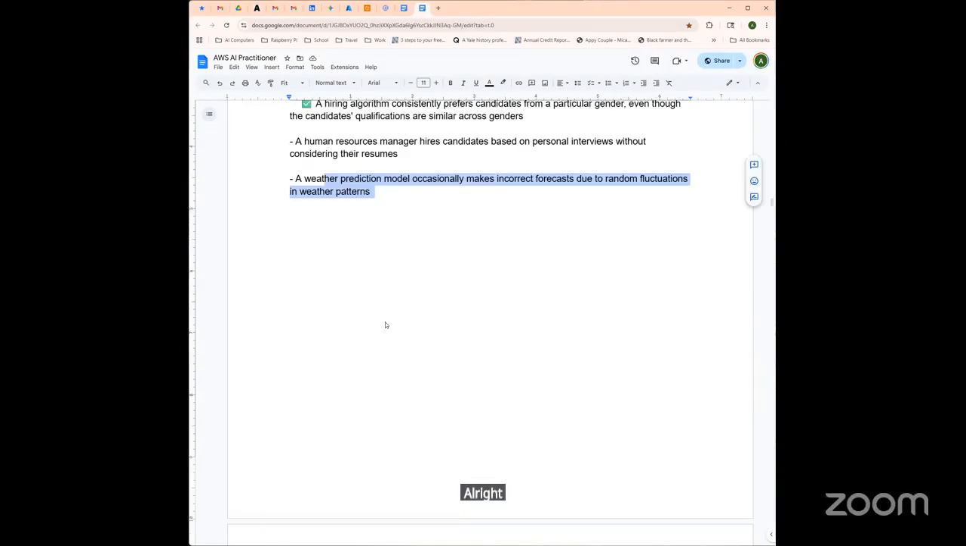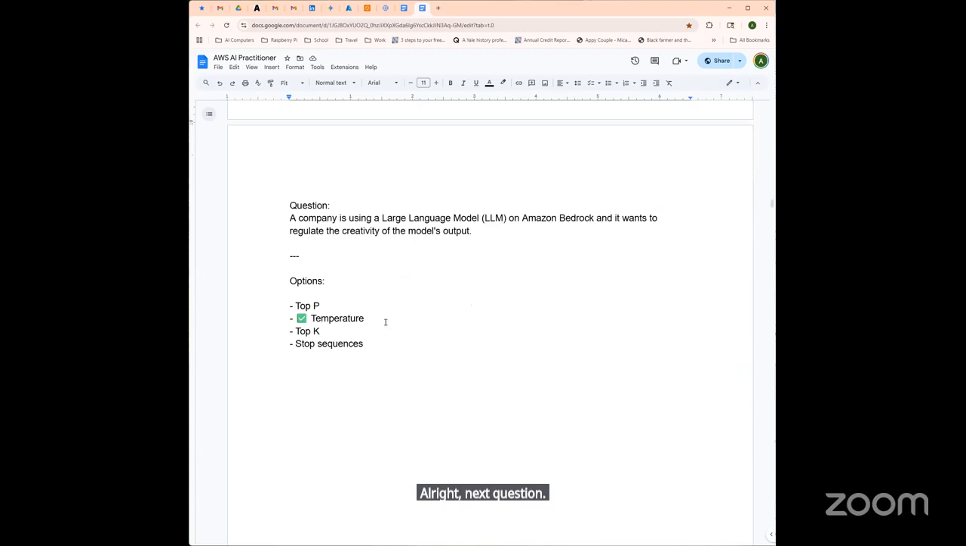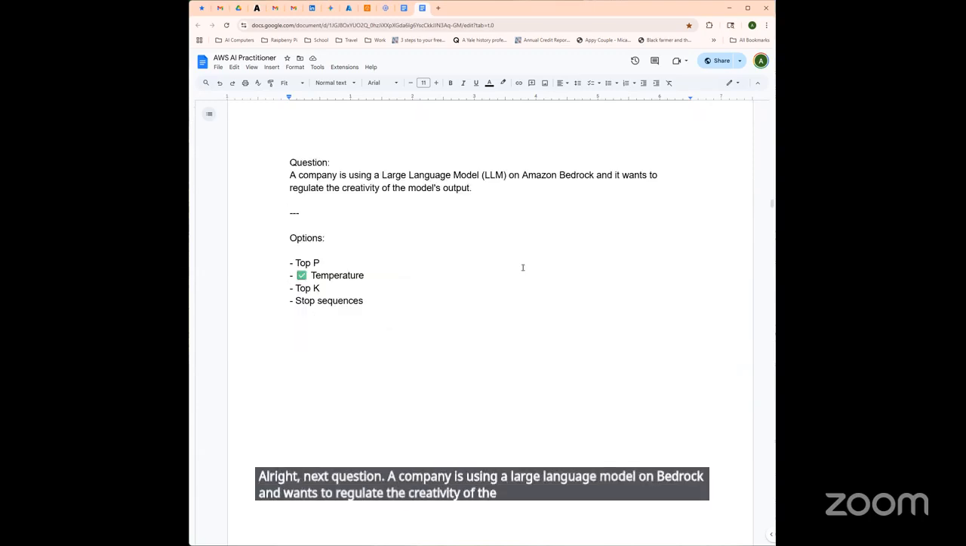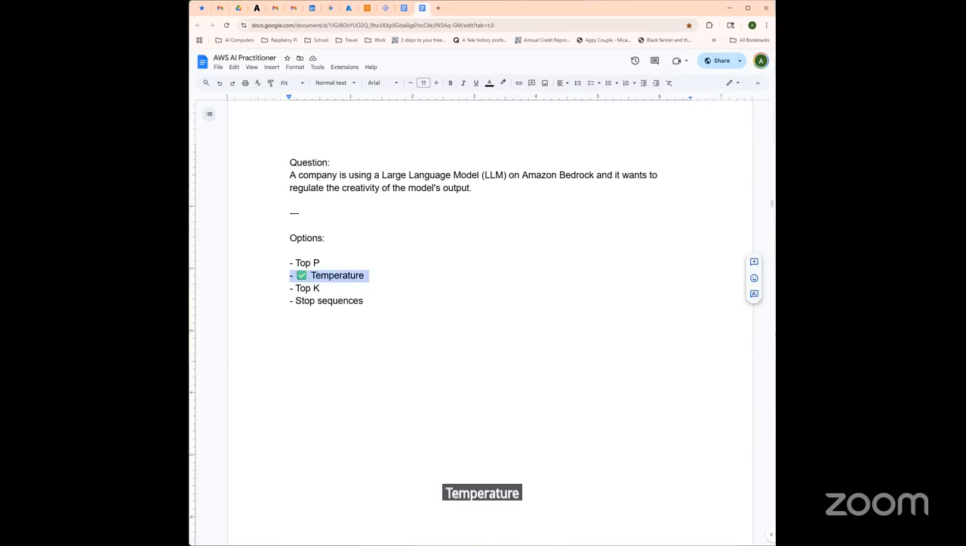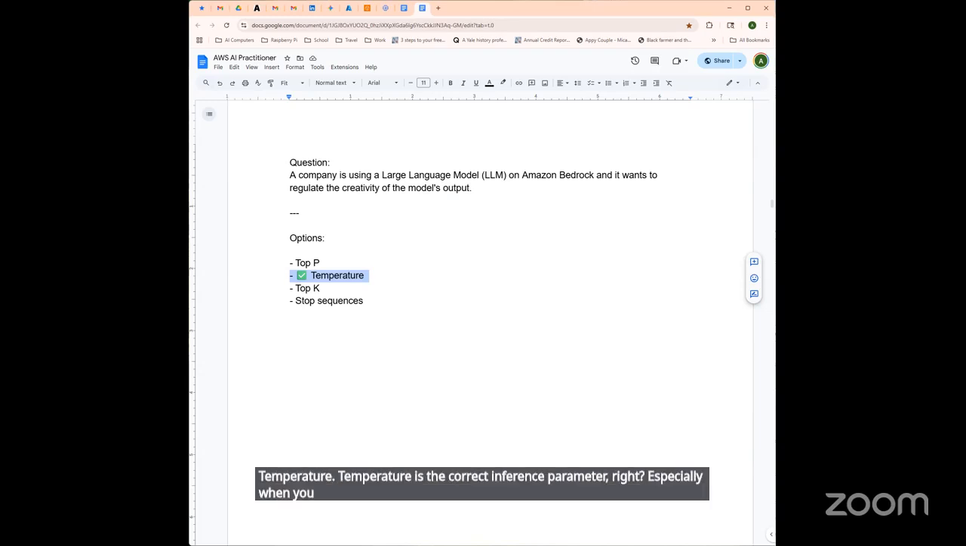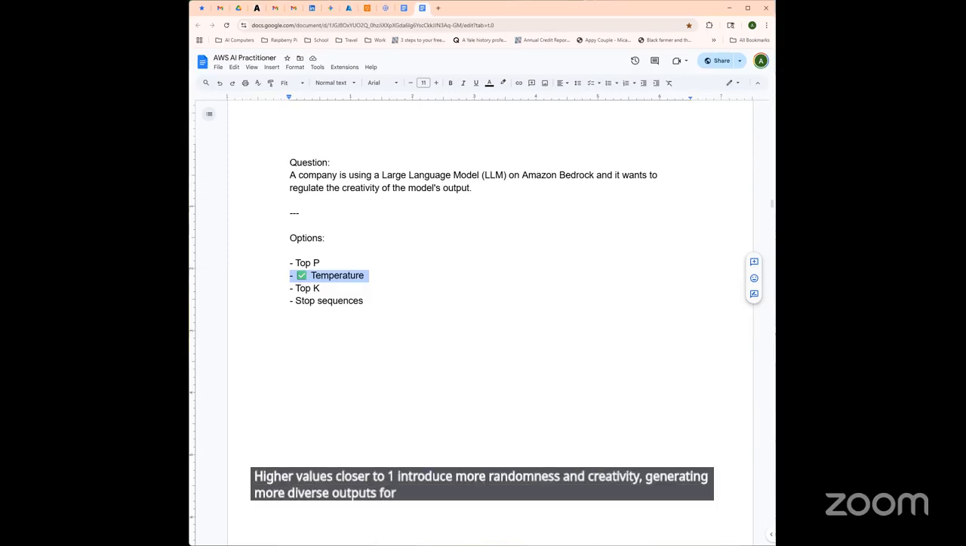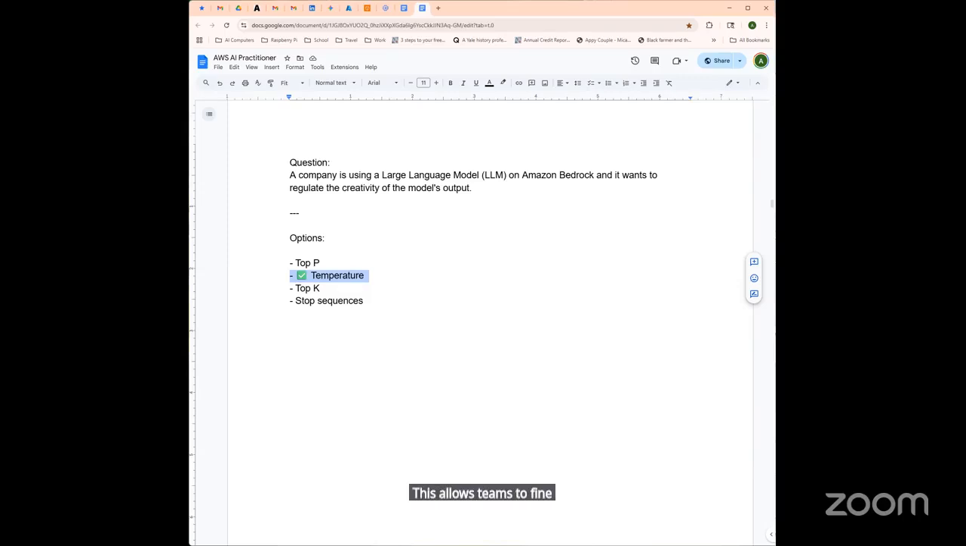All right, next question. A company is using a large language model on Bedrock and wants to regulate the creativity of the model's output. How do they do this? Temperature. So temperature is the correct inference parameter, right? Especially when you want to regulate creativity. So temperature is that floating point value between 0 and 1. The lower values closer to 0 lead to more predictable and deterministic outputs. Higher values closer to 1 introduce more randomness and creativity, generating more diverse outputs for the same prompt. This allows teams to fine-tune how creative or safe the model responses should be.